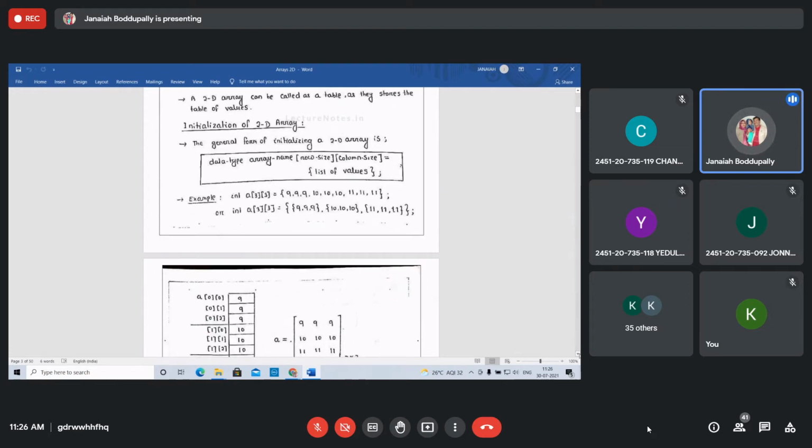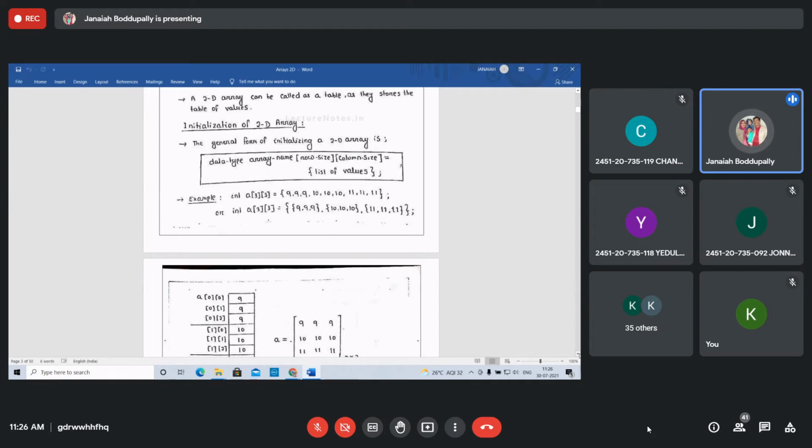The general form of initializing a two-dimensional array is the same as for a one-dimensional array, but here we take one more subscript, for the column size. Data type, array name, row size, column size equals the list of elements written in curly brackets, then a semicolon. It is the same as assigning a single variable, like int a = 5, int fact = 1. Right, students? The values will be separated by commas.